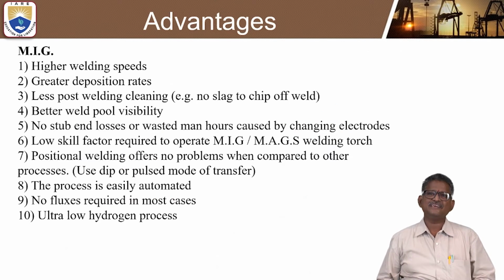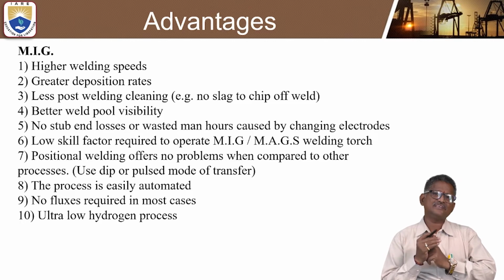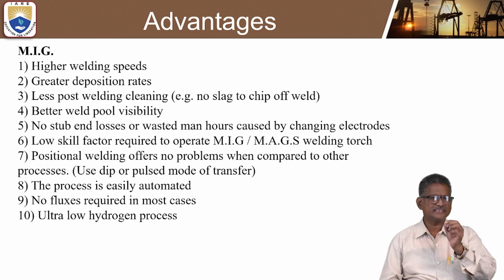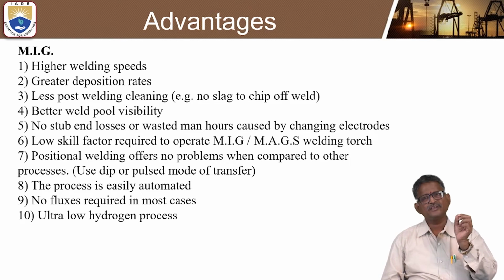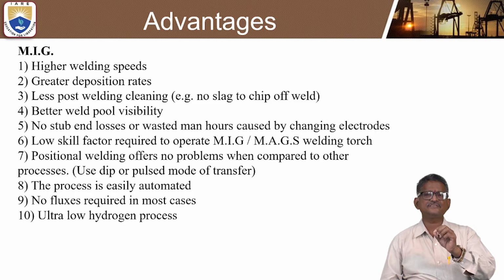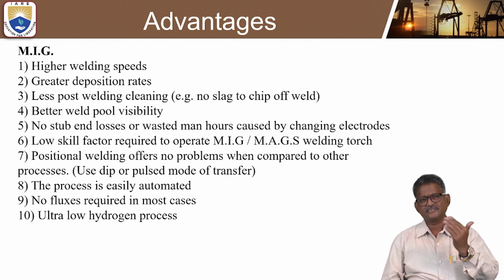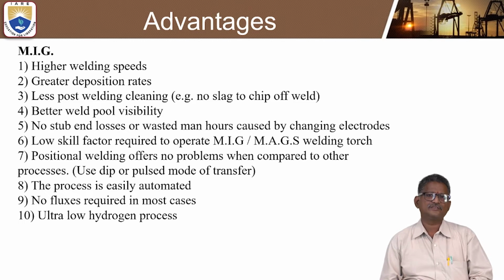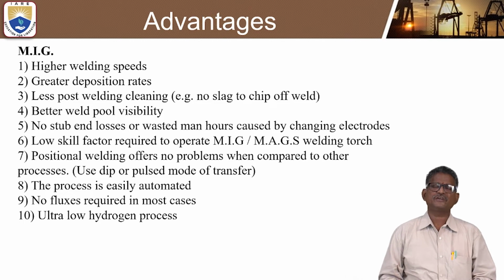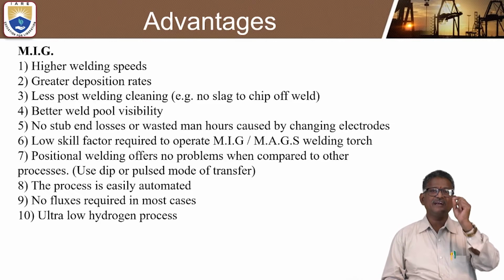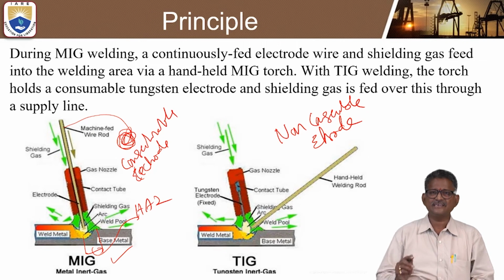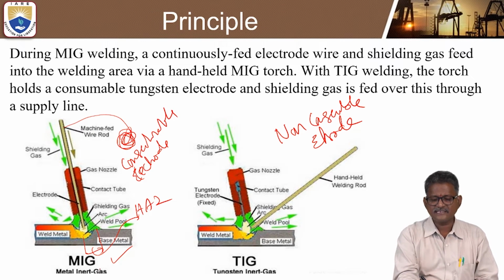Now let us see what are the important advantages of metal inert gas welding, and similarly what are the disadvantages of metal inert gas welding. Similarly, let us discuss the TIG welding also. The first and important point is the higher welding speed. So whenever you see this, this is metal inert gas.